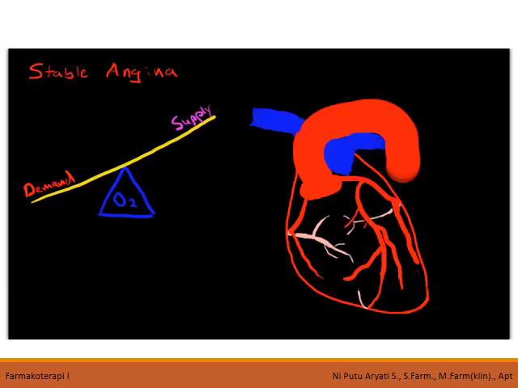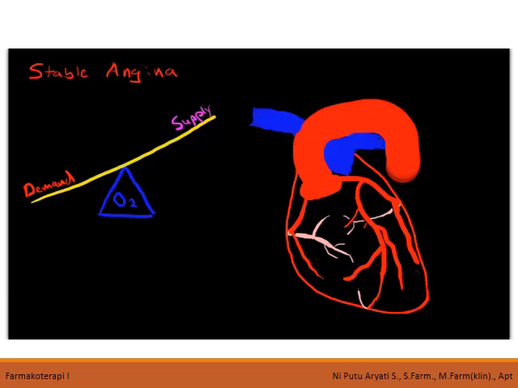So what happens in stable angina is that the ability to increase our perfusion to the myocardium gets significantly reduced because of atheroma. So we're going to talk about that next. So how does that happen? Okay, so here we have a cross section of a normal artery. Ini gambarnya yang normal. As you can see, it's wide open. There's nothing obstructing the lumen.